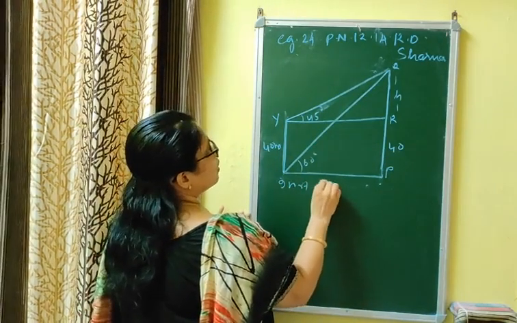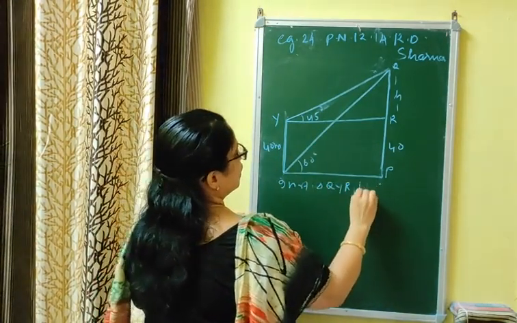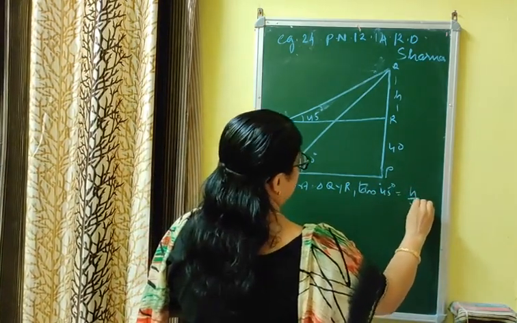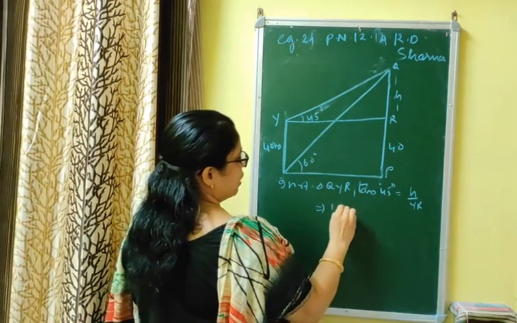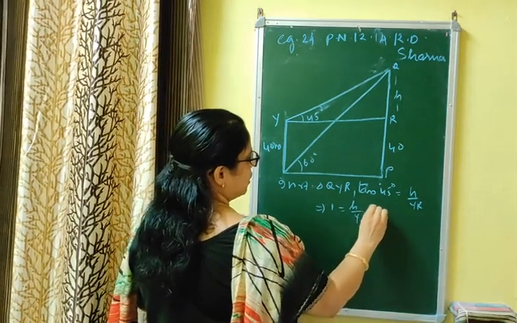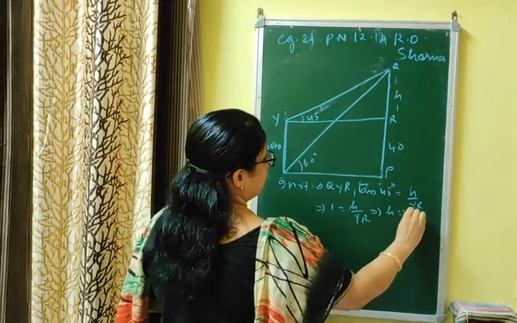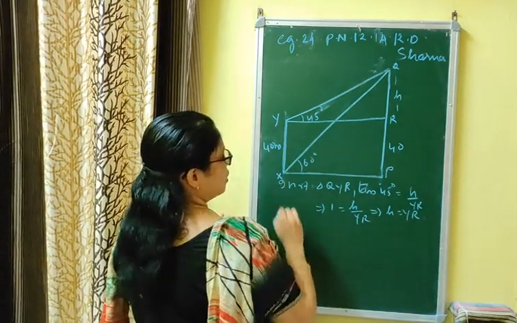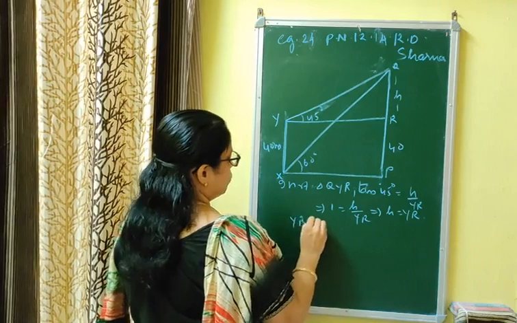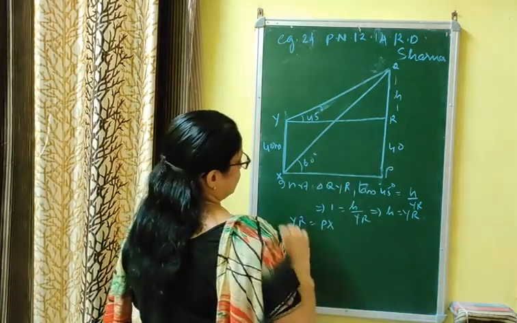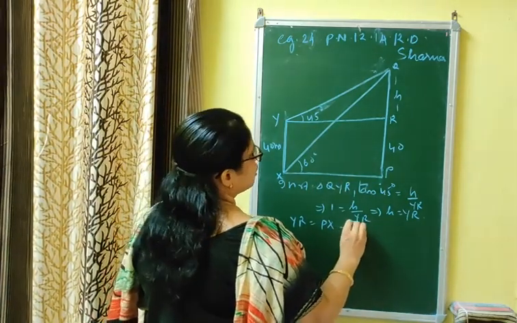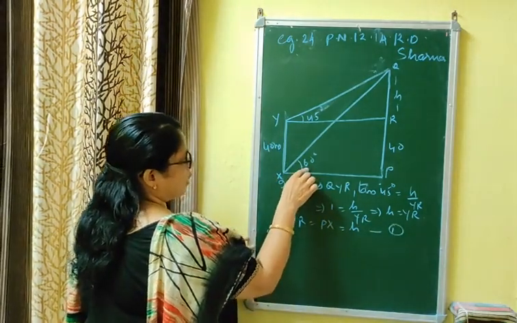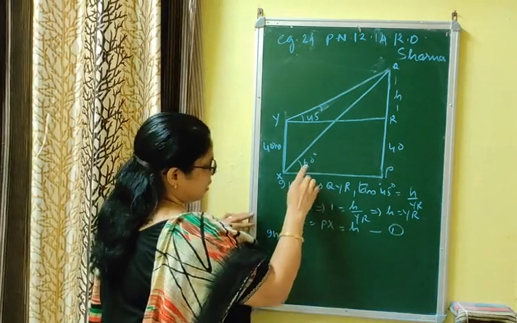In right triangle QYR, tan 45 is equal to h by YR, which implies 1 equals h by YR, which implies h equals YR. But YR is equal to PX, opposite sides of a rectangle, so PX equals h. It is equation number 1. Now which triangle is taken? The triangle with elevation 60 degrees.